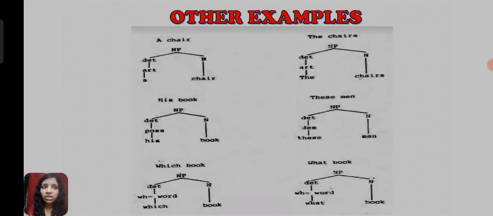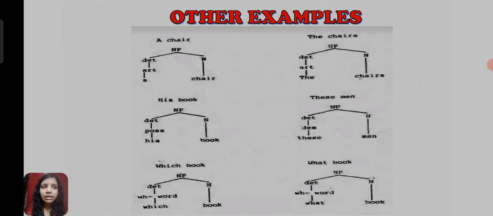Next is the chairs, which is also divided into determiner and noun. Then the is an article and chairs is the noun. Next example is his book. It is also a noun phrase, divided into determiner and noun. His is possessive and book is the noun.